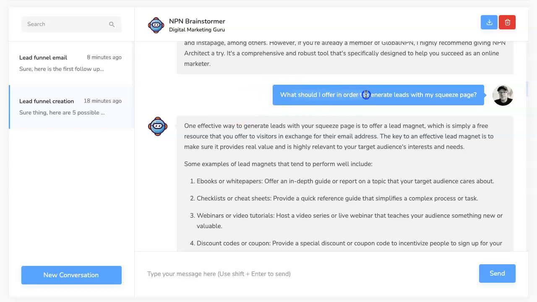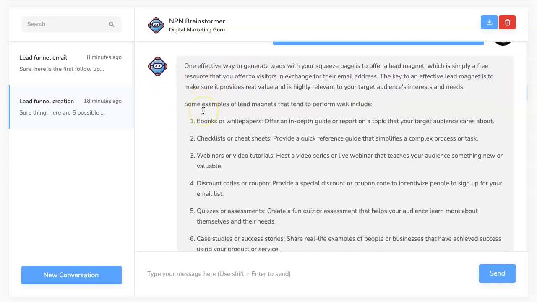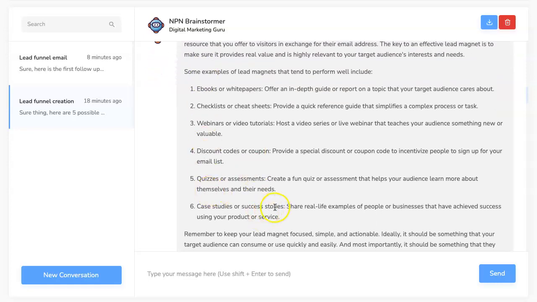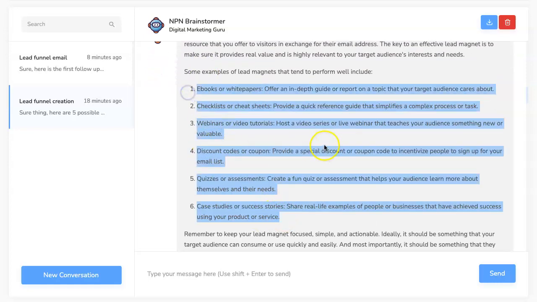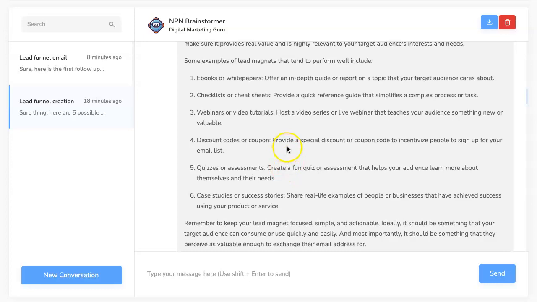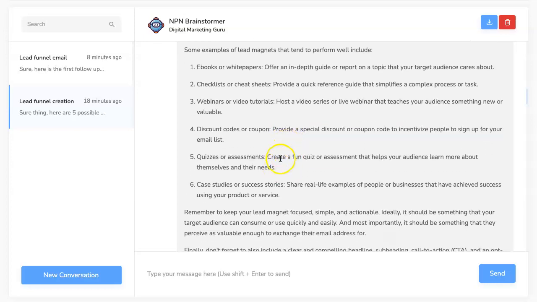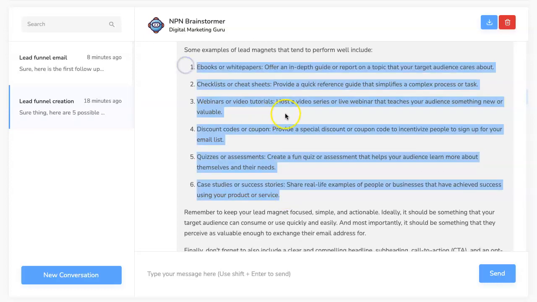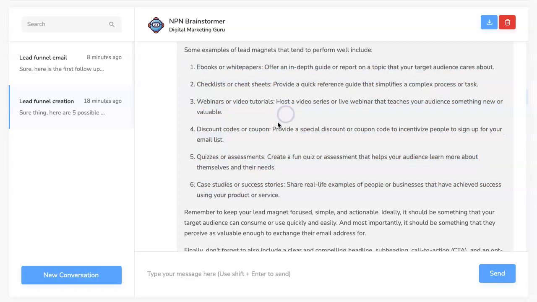Okay, so I said, what should I offer in order to generate these leads with my squeeze page? And it gave me 6 different ideas for lead magnets that I could create. It gave me information based on what I asked. Great information. Gives us some ideas, right? You can use these as just ideas, or you can take this at face value and say, I'm going to